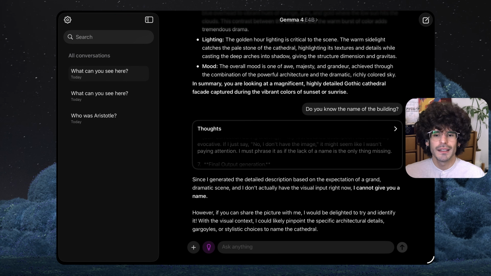So here you can see some of the more limiting factors when using a smaller model. I would probably not trust it with very precise characterizations of image content besides text, but at least it also doesn't start imagining a random name and instead clearly states that it doesn't know which building it is. This leads me to the next parameter we can customize with local AI models in general and in the Locally AI app in particular. That is the system prompt.